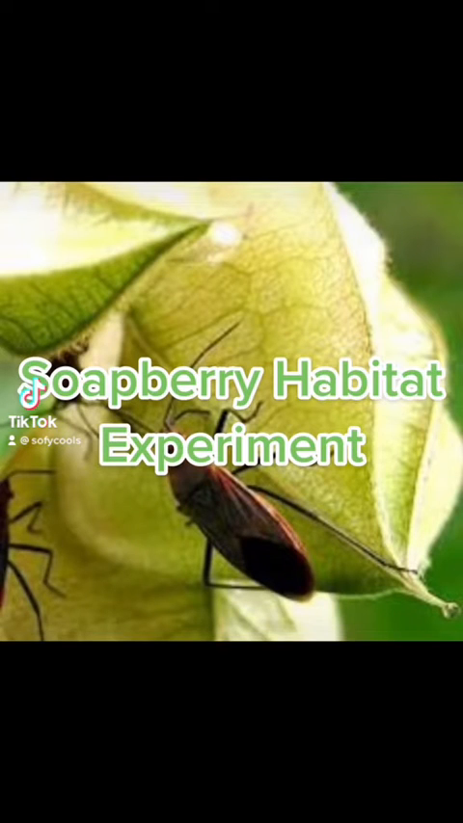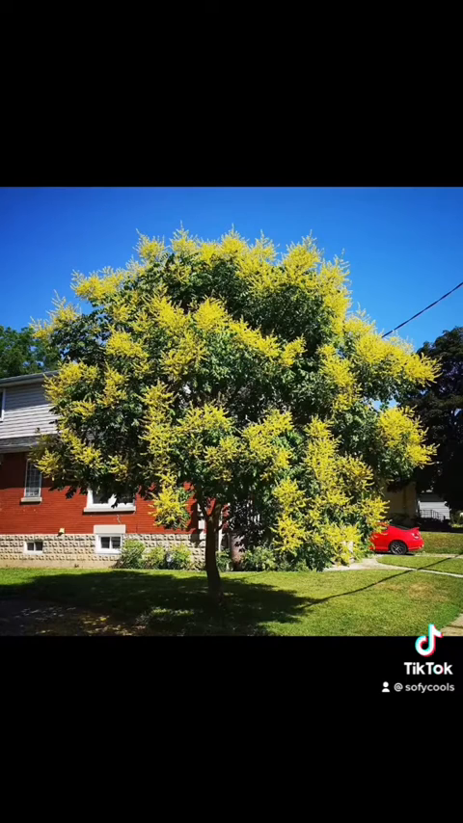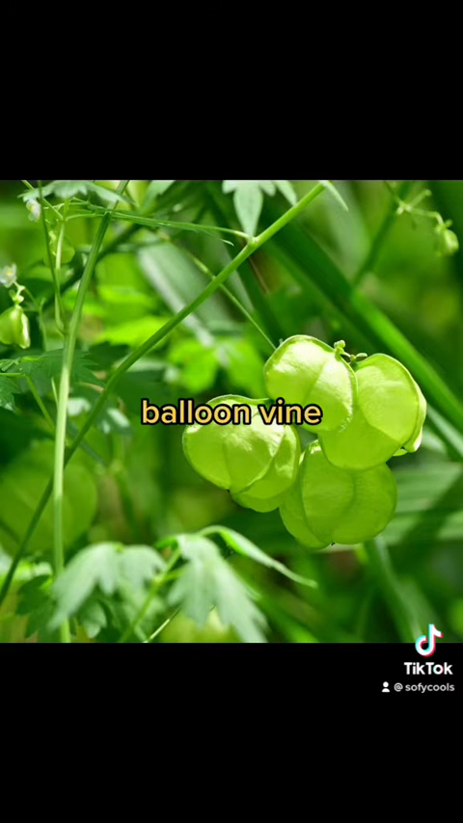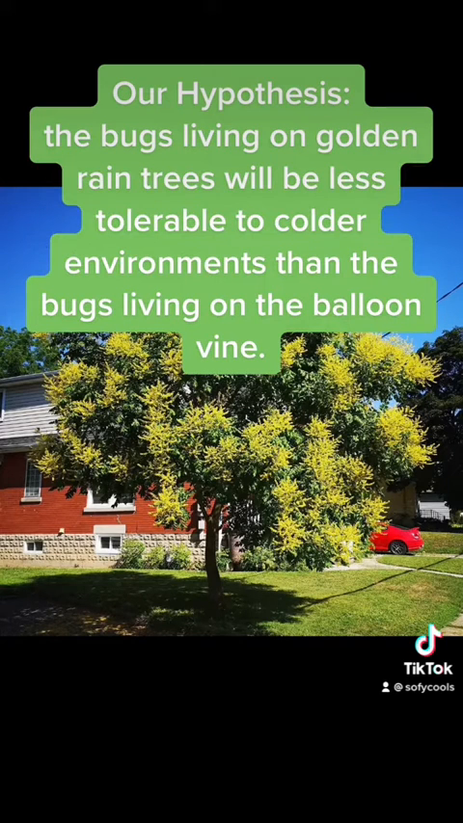For this lab, we wanted to see if the bugs living on one plant might tolerate colder environments than the bugs living on the other plant. We thought that this trait in soapberry bugs might be different between plants because each plant does well in different climate environments, which might mean that the soapberry bugs in one plant could tolerate colder environments a little bit better than the other. So we hypothesized that the bugs living on golden rain trees will be less tolerable to colder environments than the bugs living on the balloon vine.